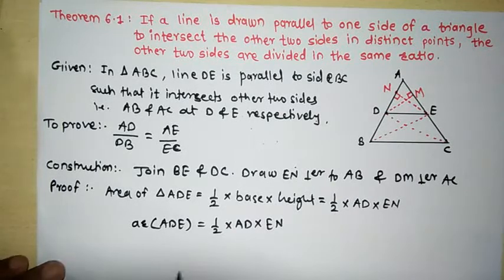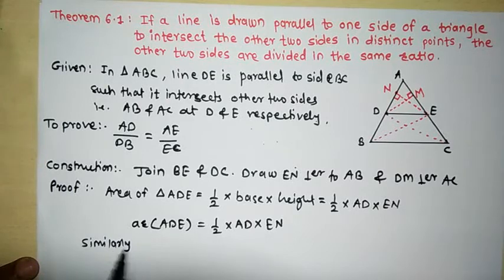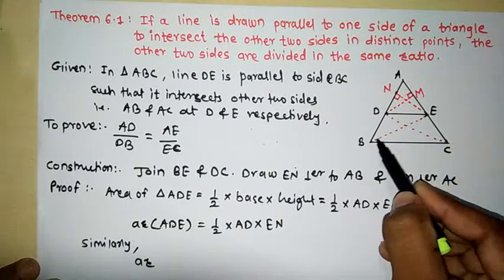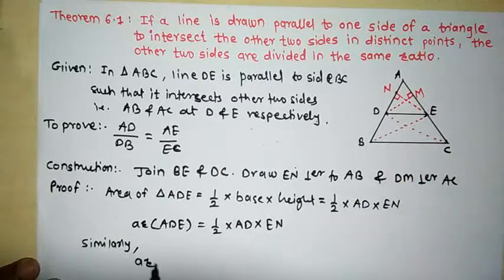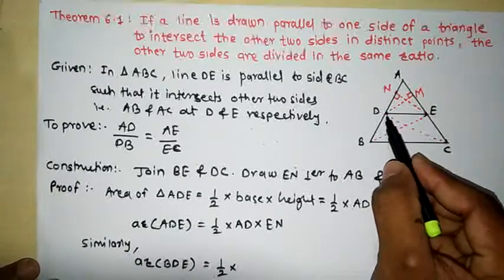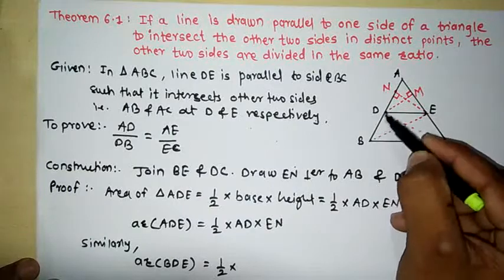Now similarly, area of triangle BDE. BDE means this triangle. Area of triangle BDE is equal to 1/2 into base into height.